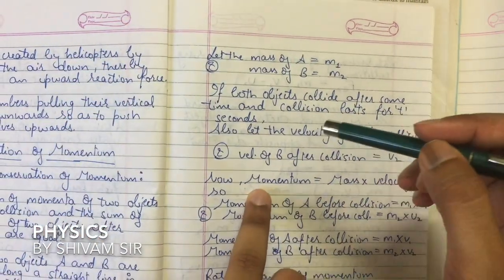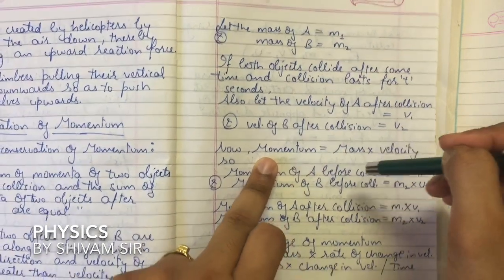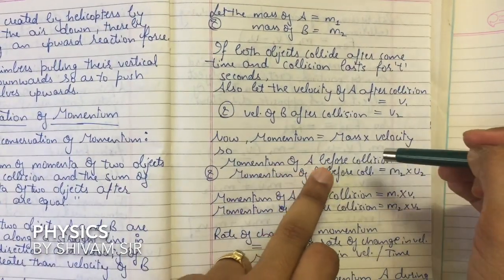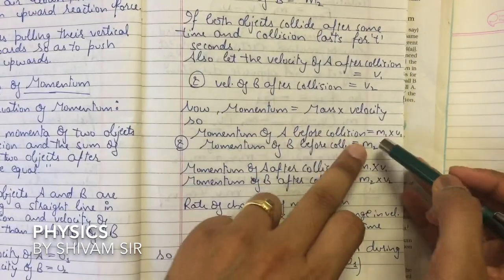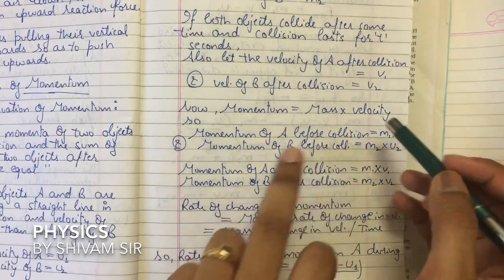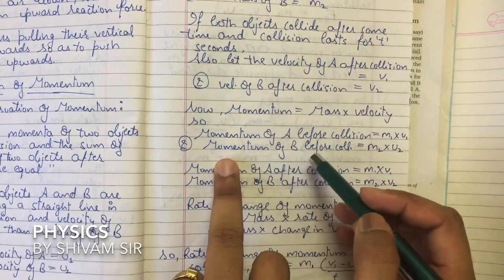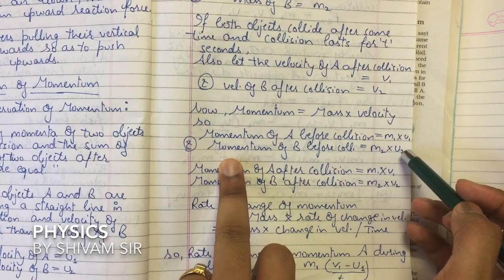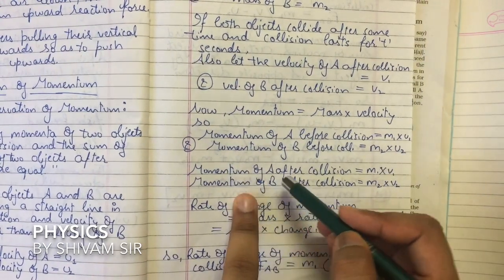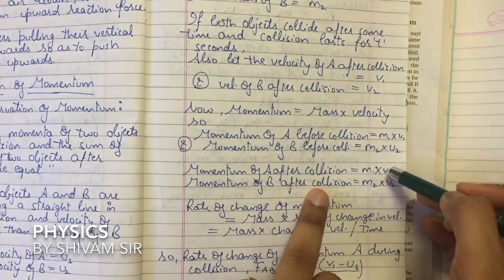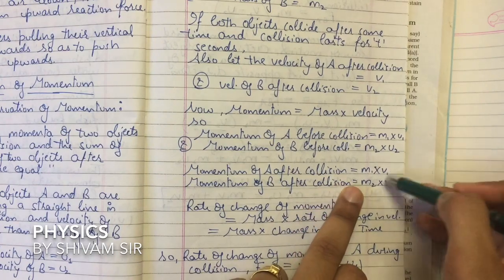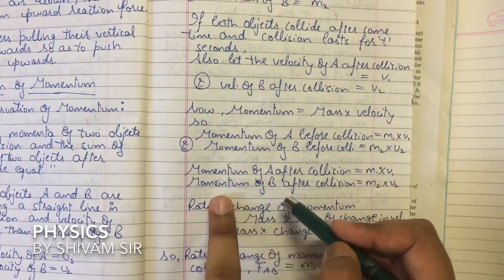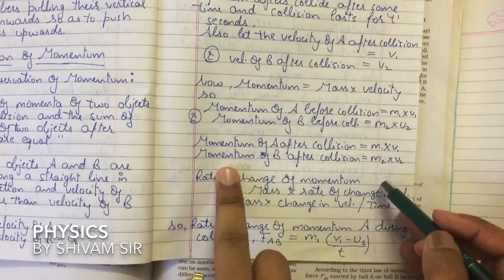Momentum is equal to mass into velocity. So the momentum of object A before collision will be mass into velocity, so m1 multiplied by u1. Similarly, the momentum of B before collision will be m2 multiplied by u2. The momentum of A after collision is m1 v1, because after collision the velocity will be v1. The momentum of B after collision will be m2 v2.